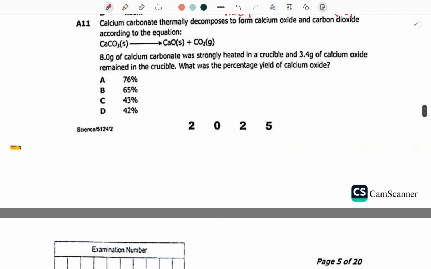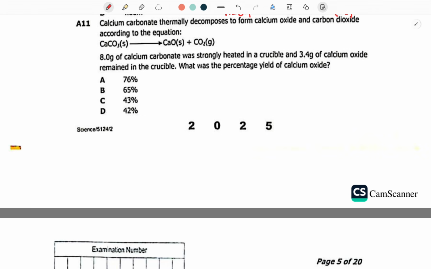We come to the next question. Calcium carbonate thermally decomposes to form calcium oxide and carbon dioxide, according to the equation given. Then they say 8.0 grams of calcium carbonate was strongly heated in a crucible and 3.4 grams of calcium oxide remained in the crucible. What was the percentage yield?